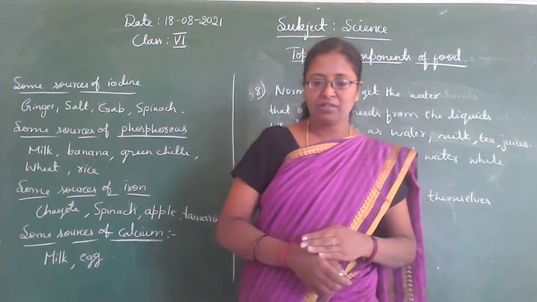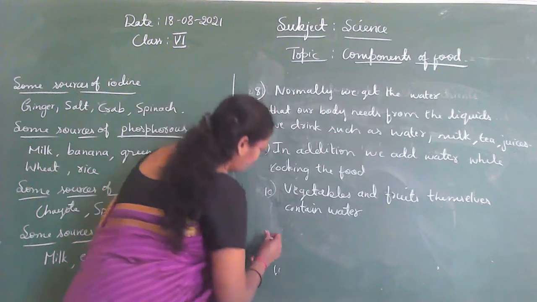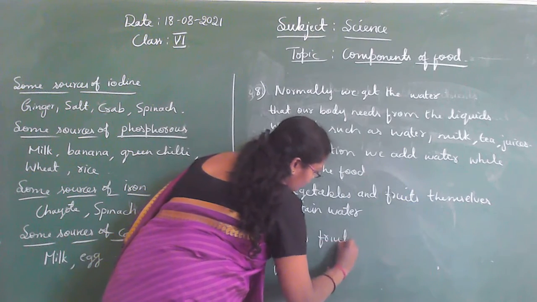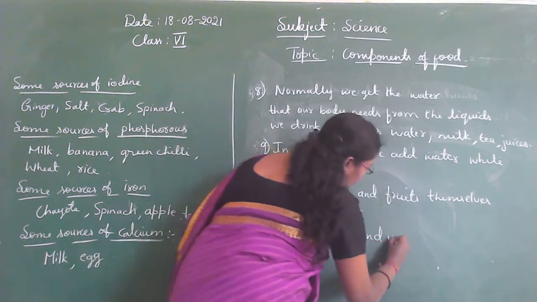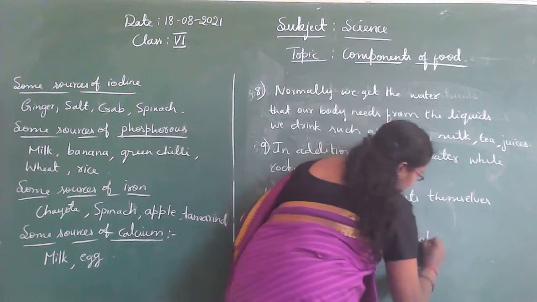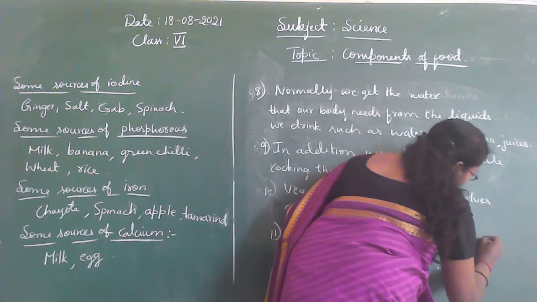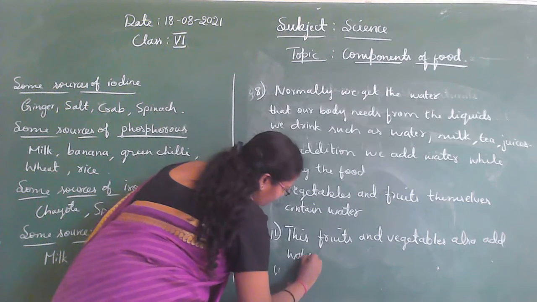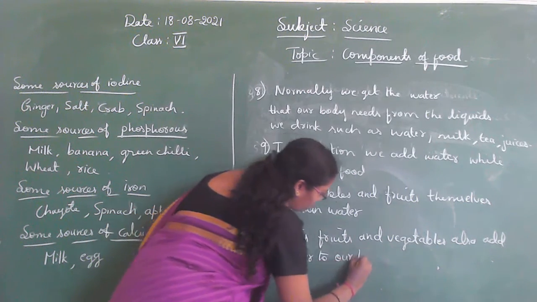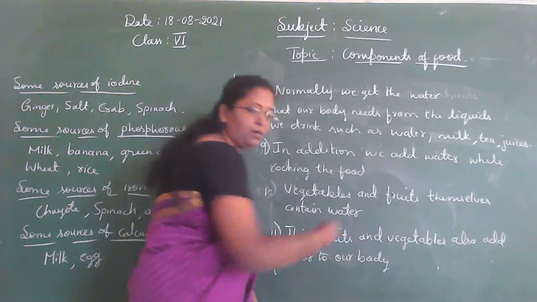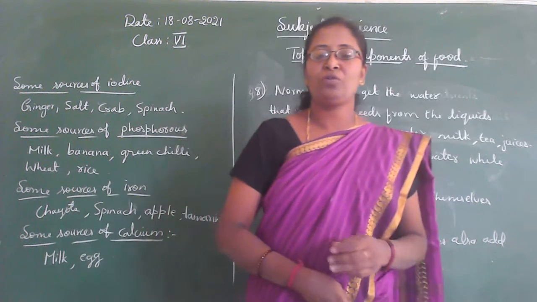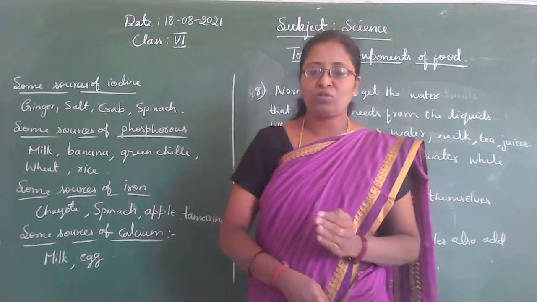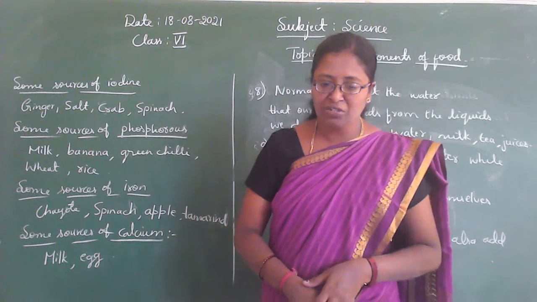Is it, children? These fruits and vegetables also add water to our body. We eat this type of vegetables, isn't it? So these fruits and vegetables add water to our body, isn't it, children?